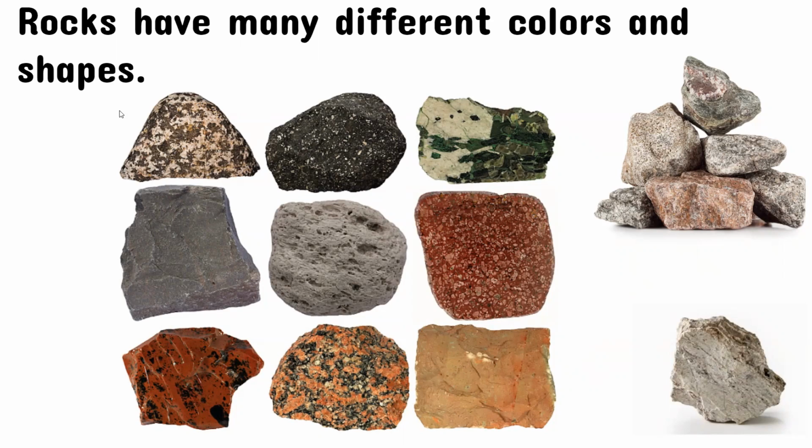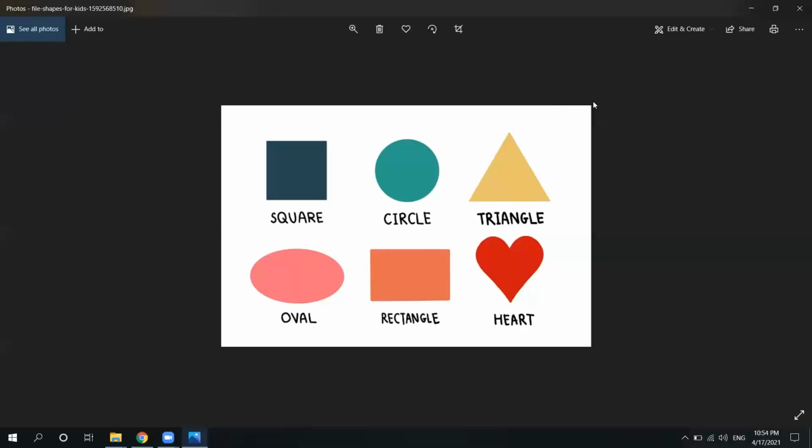It means, do they look like a circle? Okay, do you want to know about the shapes? Look at these. Does this one look like this one? No, right? So they have many different shapes. Let me show you a picture of shapes in general, so you can remember what shapes are.